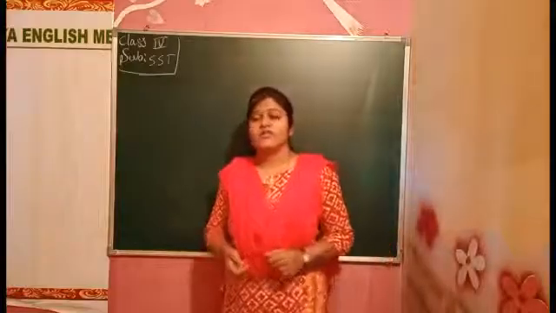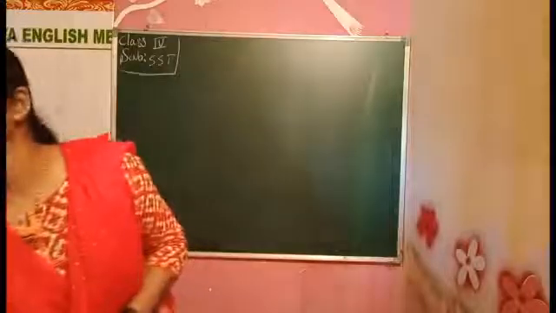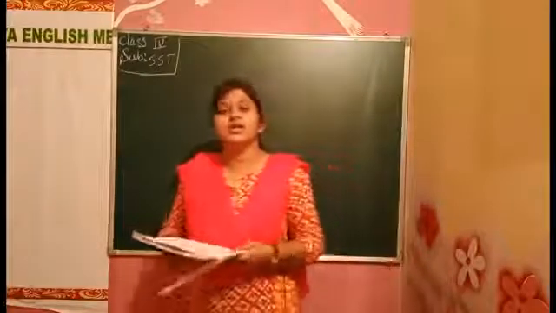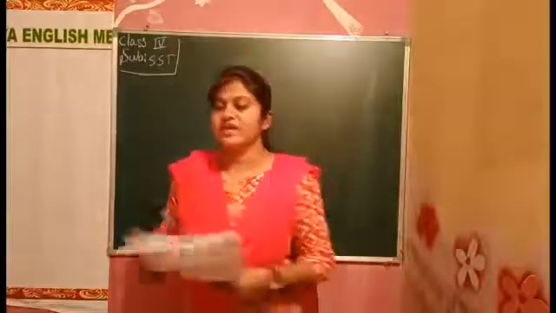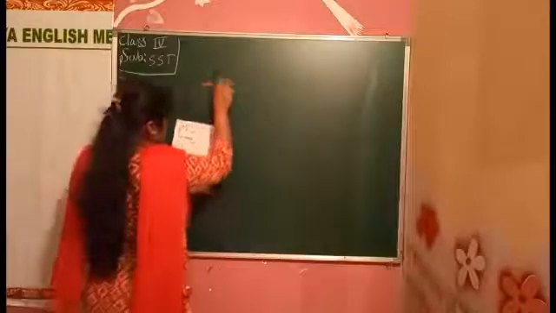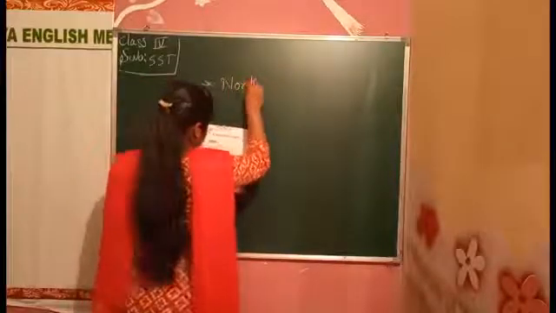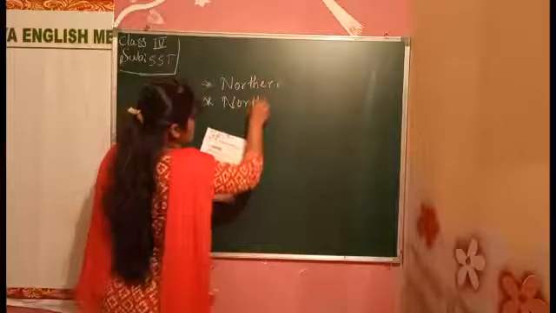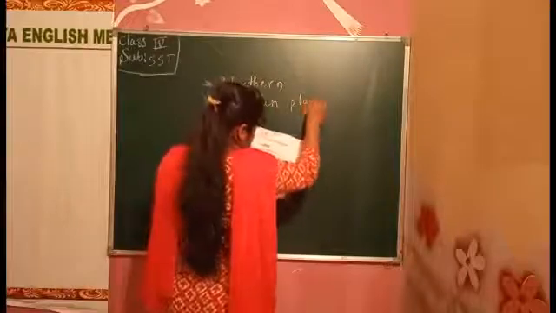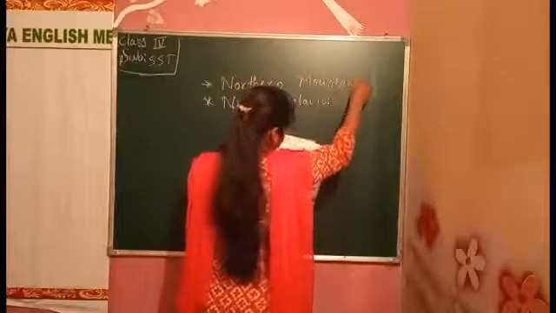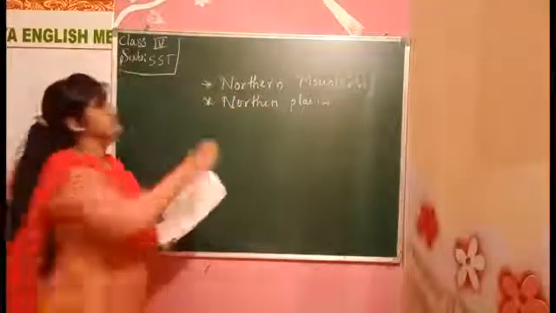Okay, now we'll start with our chapter, children. In the previous class we did India, our country. What we did, children? India, our country. Yes, in that what all things we studied, children? We studied about the northern plains, mountains. These all are what, children? These all are 6 natural regions.